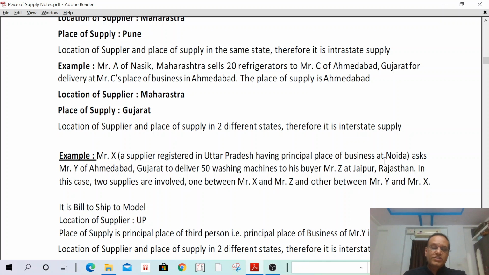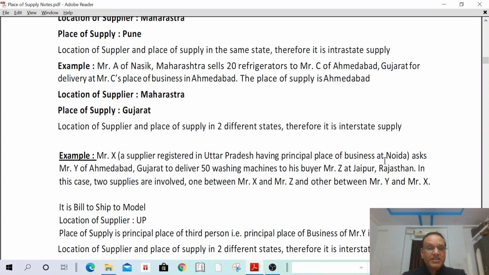Even if the goods are supplied by any person on direction of some other person to any other person, in such a case, the place of supply shall be the principal place of business of the third person. That is Mr. Y. That means location of supplier is Mr. X, then place of supply is Mr. Y. Why? Because Mr. Y is a third person.